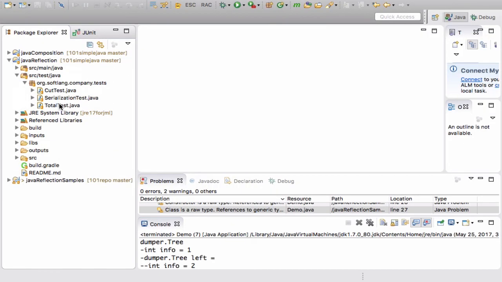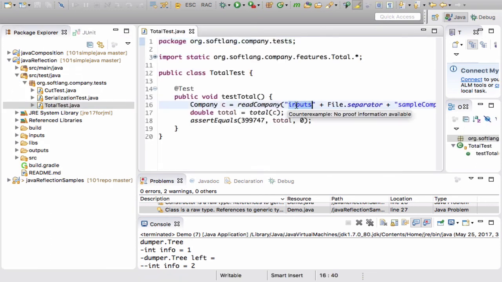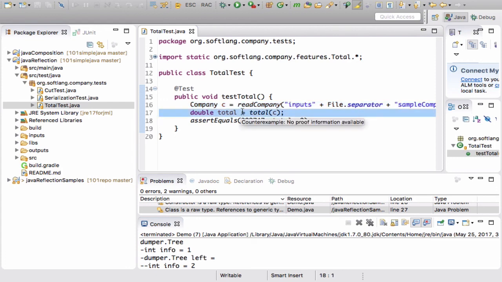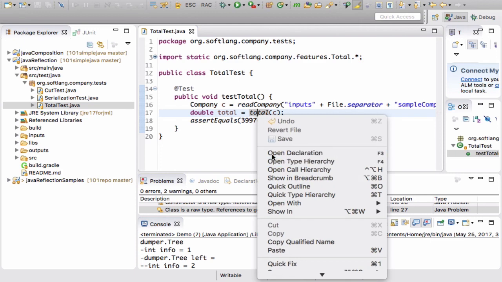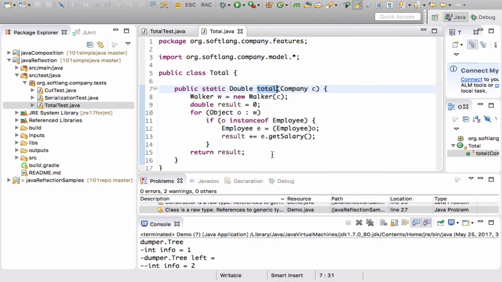We've got a test case here, total test. It reads some company from a file and totals the salaries in that company. Let's see how total is programmed. This is basically all the code we had to write for totaling salaries, which is very little code. What we rely on here is a worker class, which in turn relies on reflection, and this worker class gives us iterator access to all the objects in a given object graph.